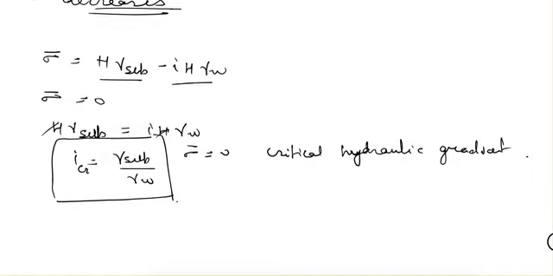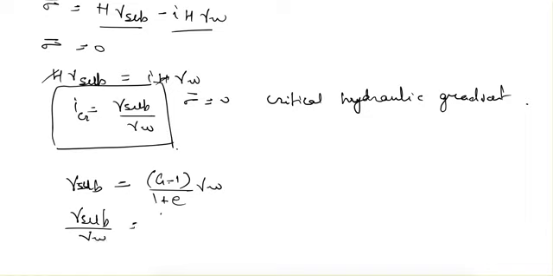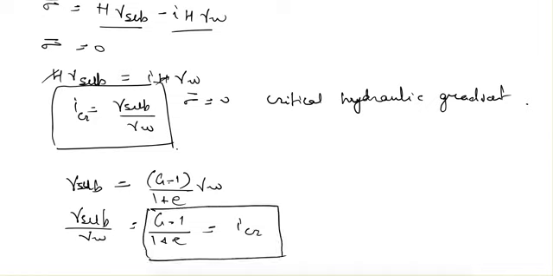So it can also be given as, because gamma submerged we know is also equal to (G minus 1) upon (1 plus e) times gamma W, and gamma submerged by gamma W is equal to (G minus 1) upon (1 plus e), and it is equal to i critical. So i critical is equal to (G minus 1) upon (1 plus e).